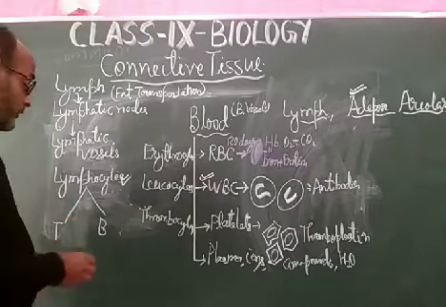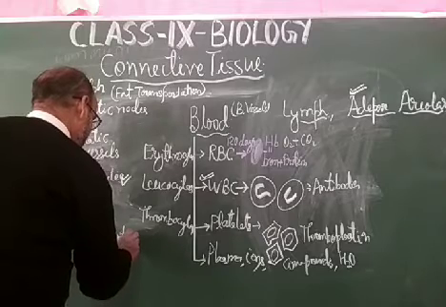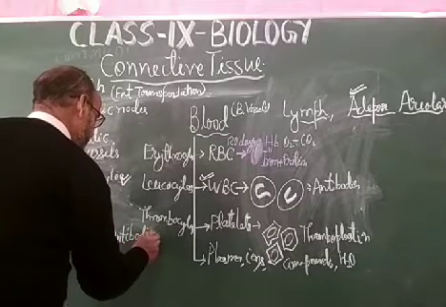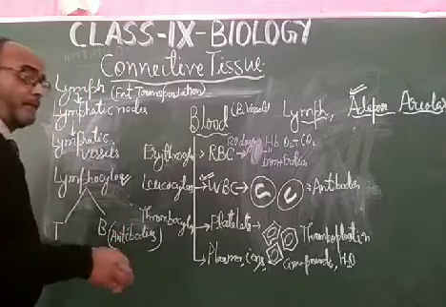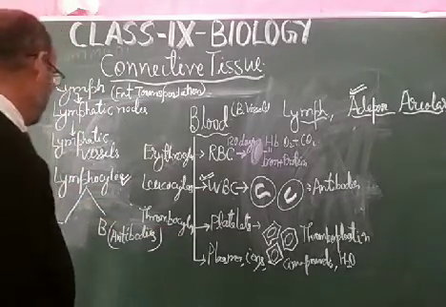Lymphocytes produce antibodies. They do not have the engulfing property. They produce antibodies, and these antibodies are able to kill the antigens or foreign objects.